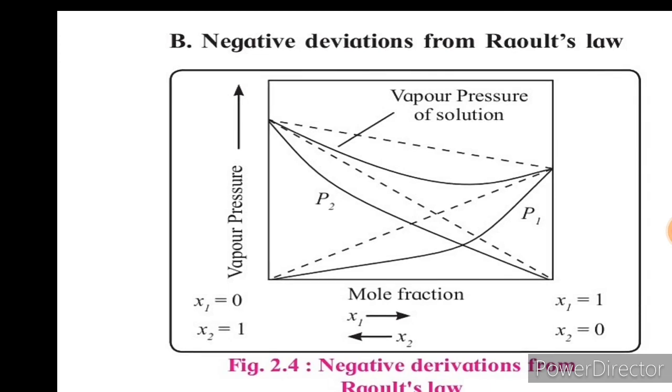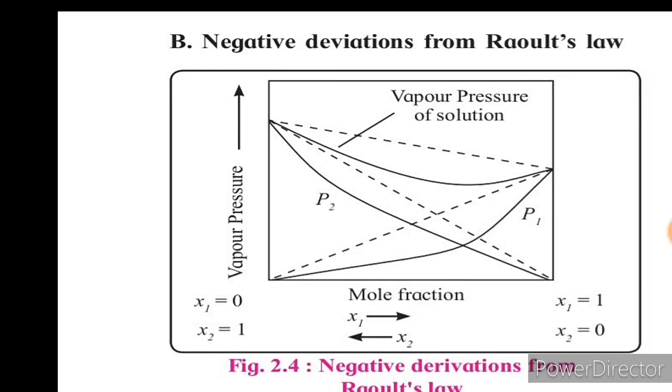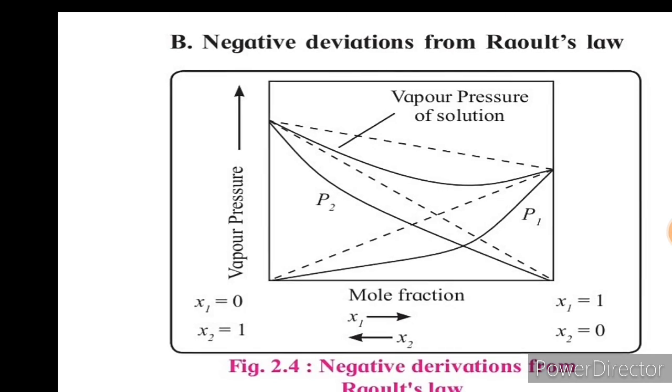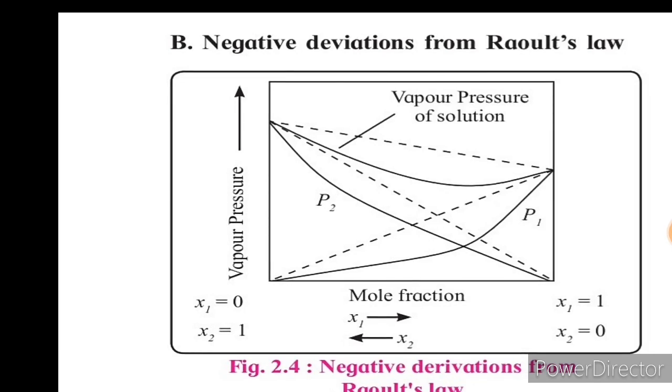So that is the case of negative deviation. The vapor pressure of the first component as well as the second component as well as the solution goes below the standard line because the intermolecular interaction among them is greater. As a result, vapor pressure decreases, and therefore that kind of deviation is called negative deviation from Raoult's law. So students, I hope we understand the concept of ideal and non-ideal solutions.